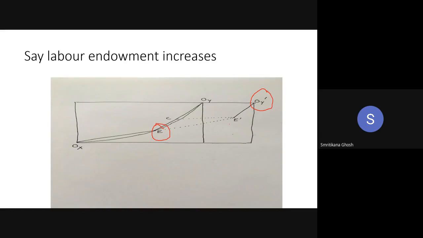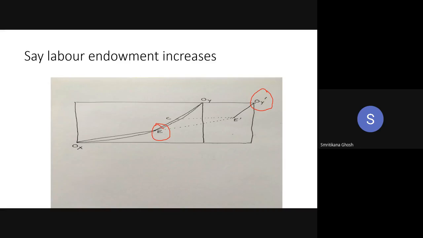Now consider what happened. This is Lx by Kx, the amount of labor used for X production and the amount of capital used for X production. So L by K of X is constant.